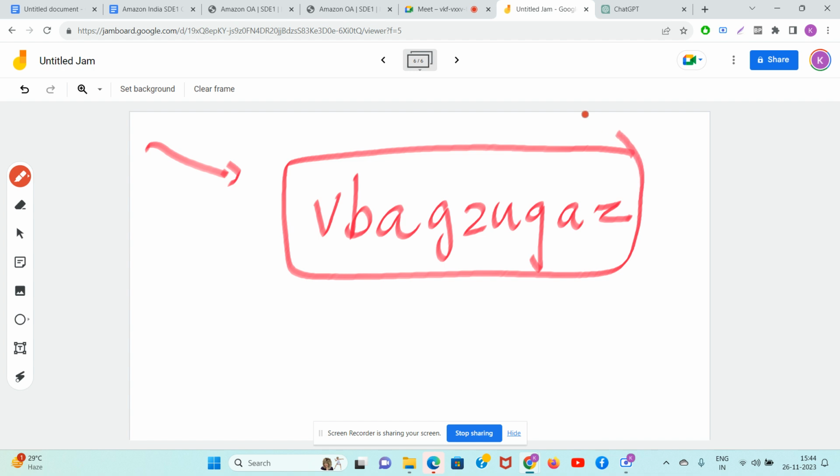Guys, tell me the answer for this string. Which is the largest substring such that whatever characters are coming in that substring, they come only in that substring and not outside of it? Use your brain, guys. Use the nice brain which God gave you.